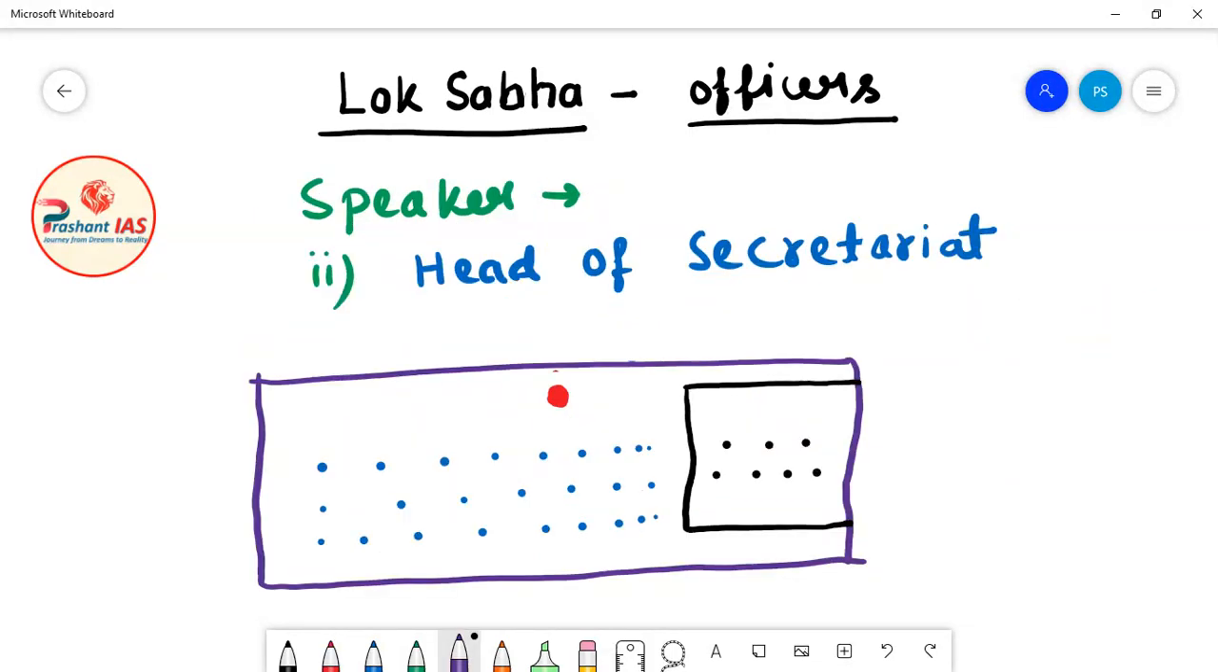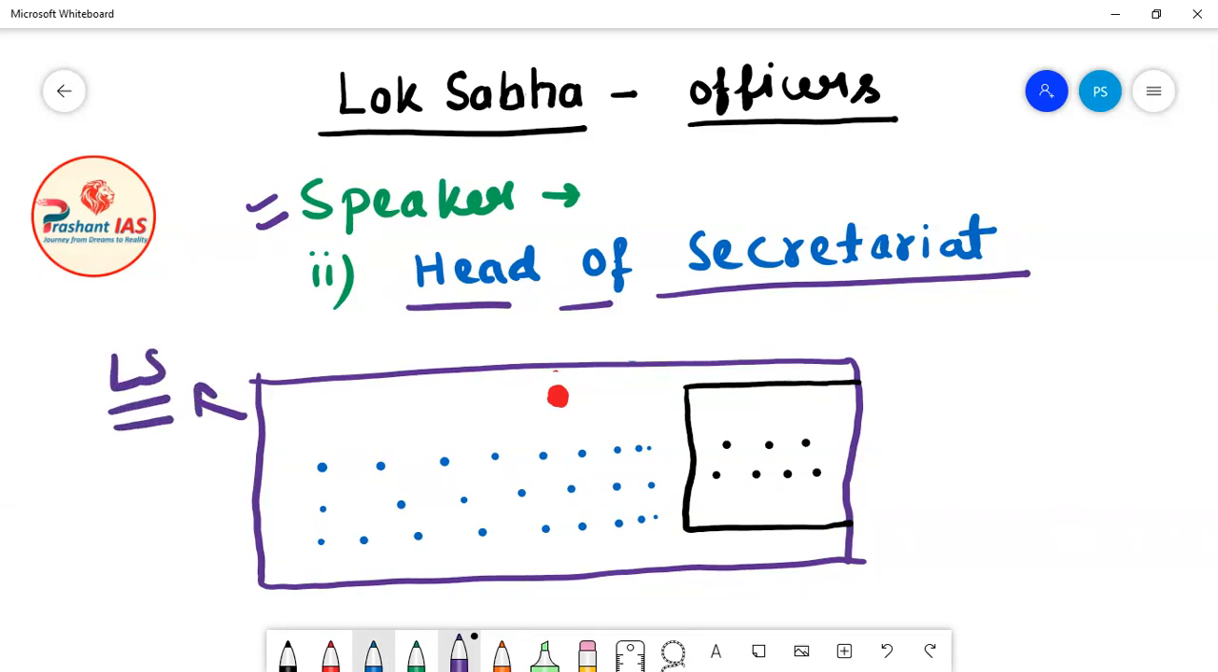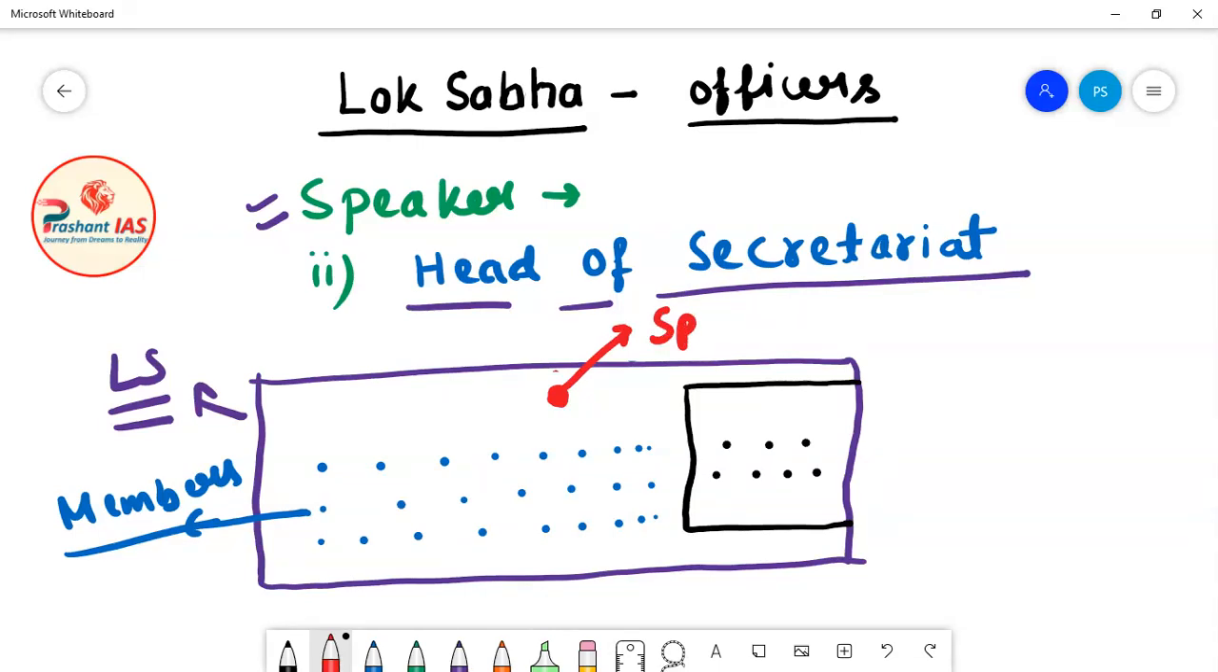Now friends, the second function of the Speaker of Lok Sabha is to act as the head of the secretariat attached with Lok Sabha. What does it mean? Let's suppose that this violet rectangle which I have drawn is Lok Sabha, and all these blue dots are the members of Lok Sabha. And this big red dot is the Speaker of Lok Sabha.